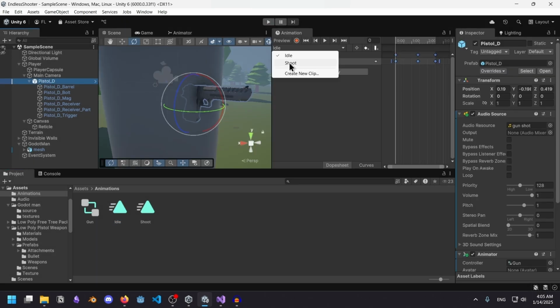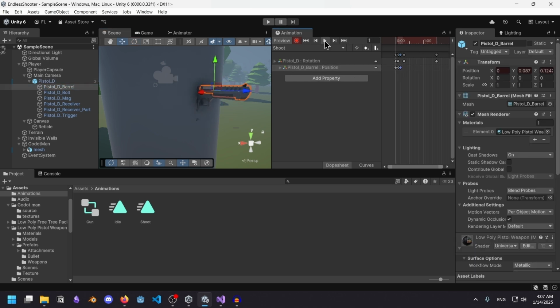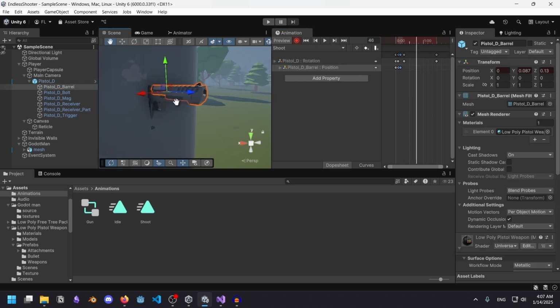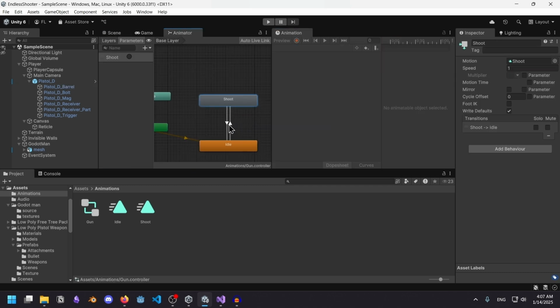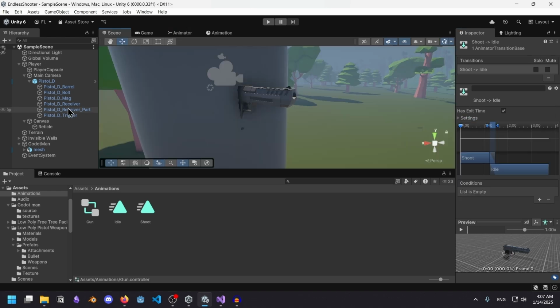Let's go to our shoot animation. Copy this. Oh, way faster, way faster. Perfect. Is there a chance I can animate the barrel? Like this? That looks pretty cool, right? I don't know if this kind of weapon actually does this, but I don't care. It just looks really good. Okay, then we transition back to idle. We don't need a condition for this. We just, you know, once it's over, now we need to code this.